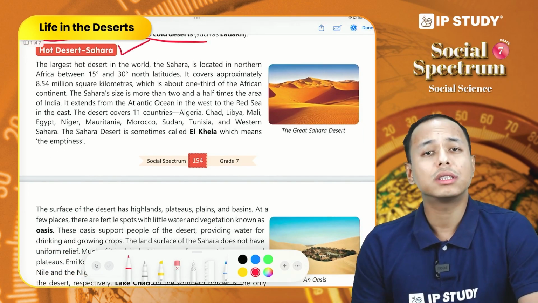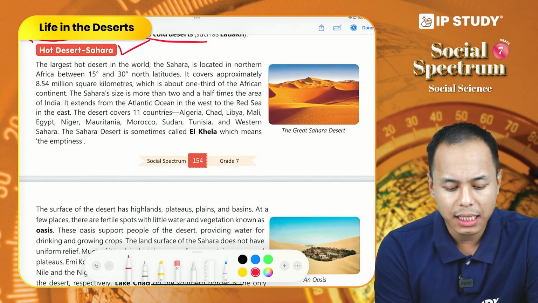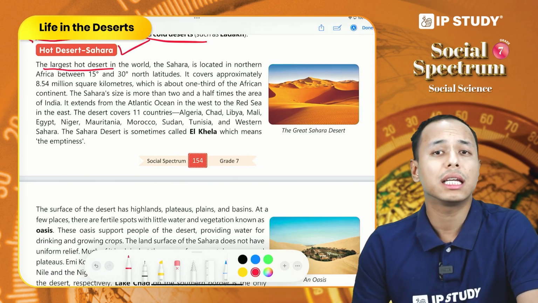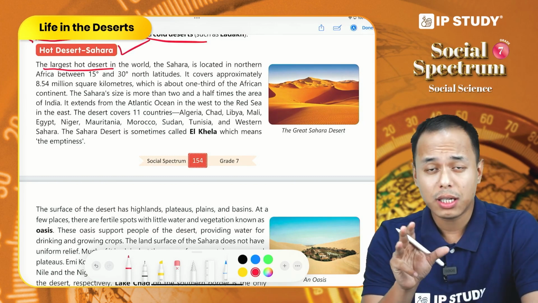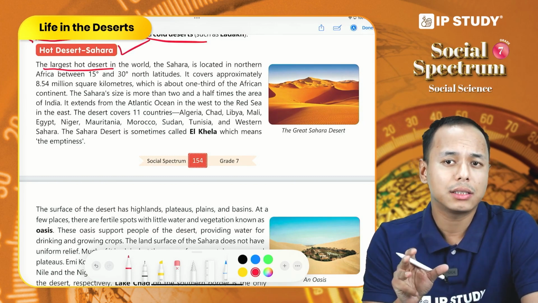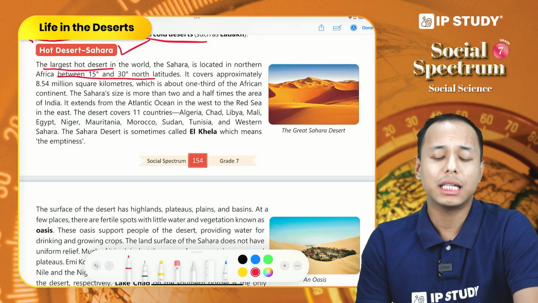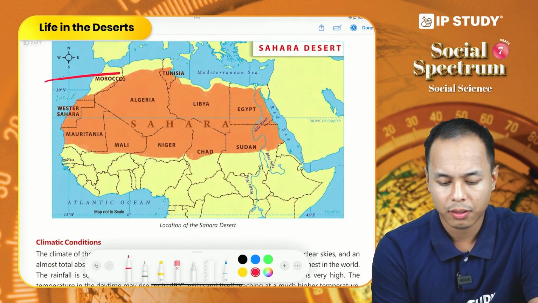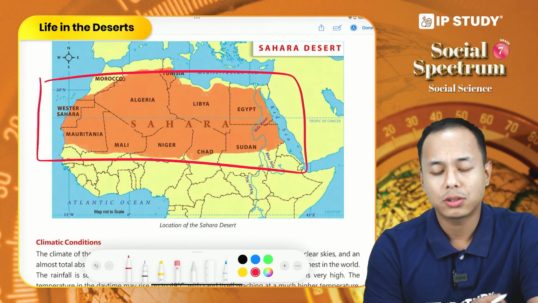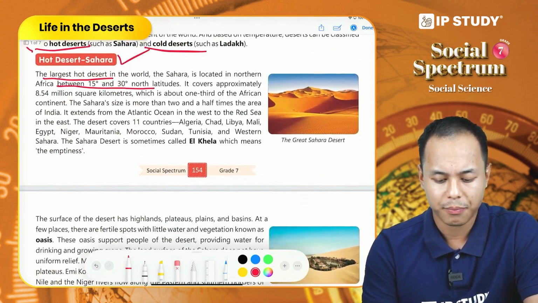We all know the Sahara desert is located in the continent of Africa, and it is the largest hot desert in the world. The latitudinal extent of the Sahara desert is between 15 degree north to 30 degree north latitude.